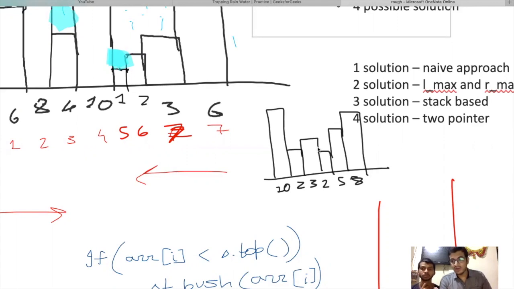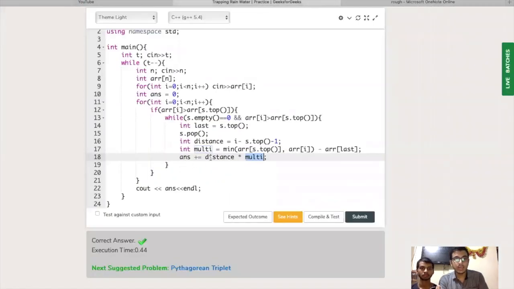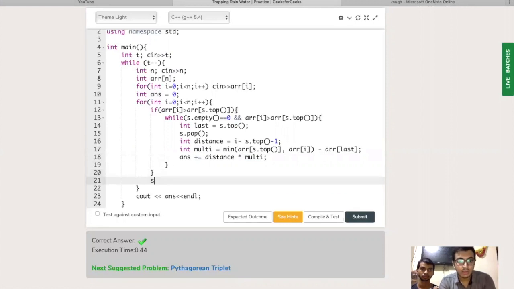So after computing the answer of the current element 2, we'll push the current element into the stack. I'm sorry, I forgot that also, so I have to do s dot push, right? Whether it is greater than or any other case, it is less than or equals to, in all the cases, I'll push that element in the stack.